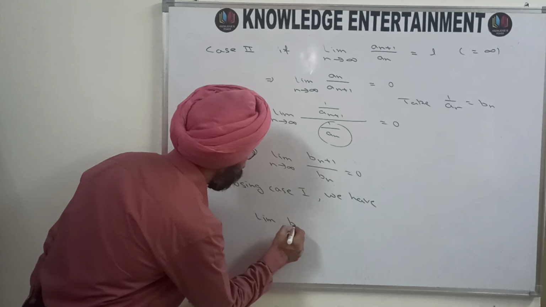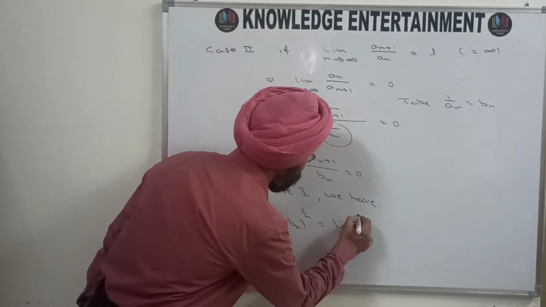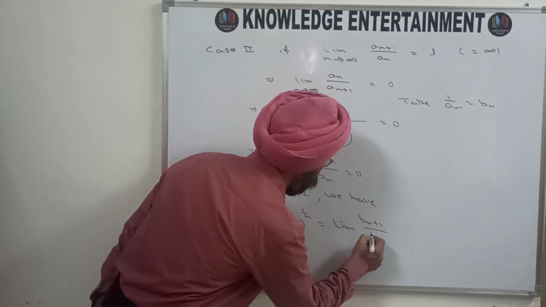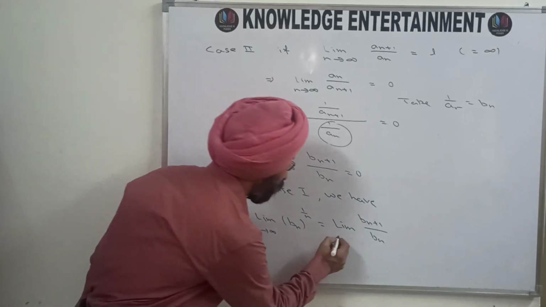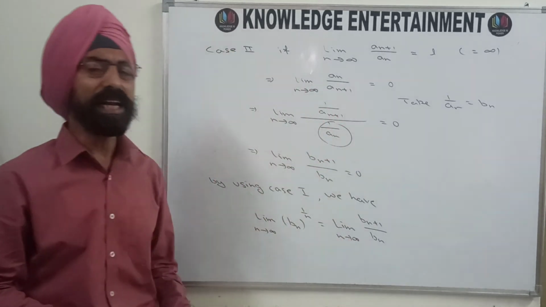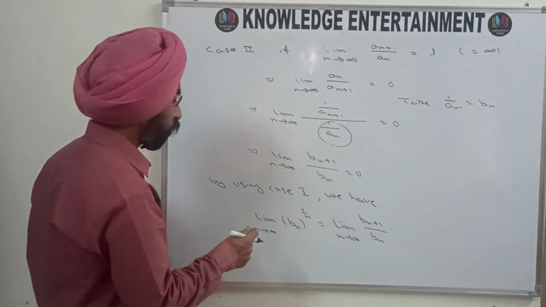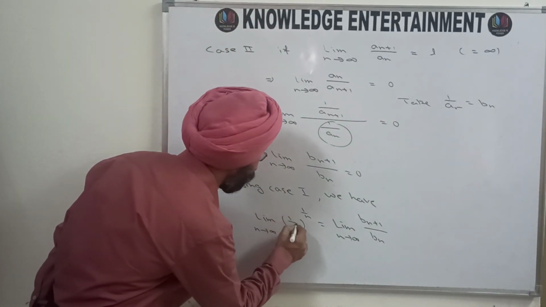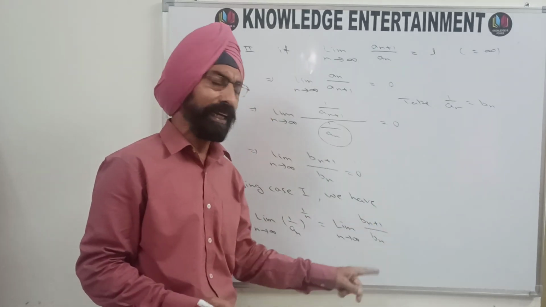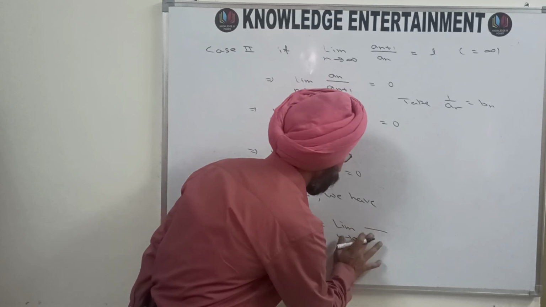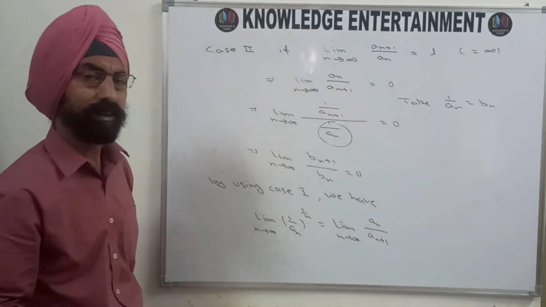limit of b_n raised to the power 1 by n is the same as limit of b_(n+1) upon b_n as n approaches infinity. And now substitute the value of b_n equal to 1 by a_n. So what will you get? You will get 1 upon a_n here. And when you substitute b_n equal to 1 upon a_n here, you will get once again a_n upon a_(n+1).